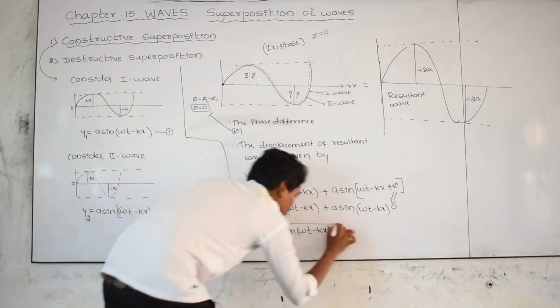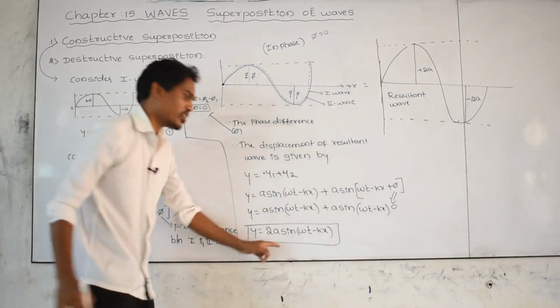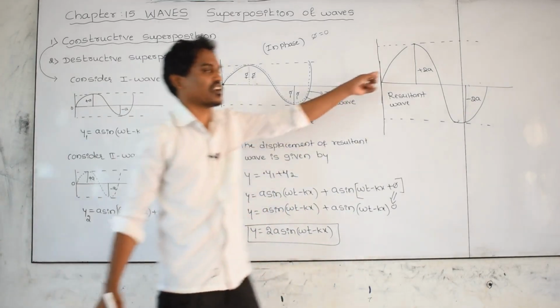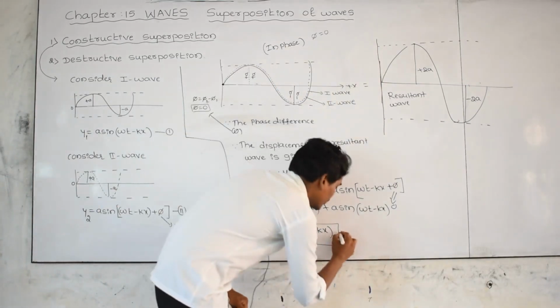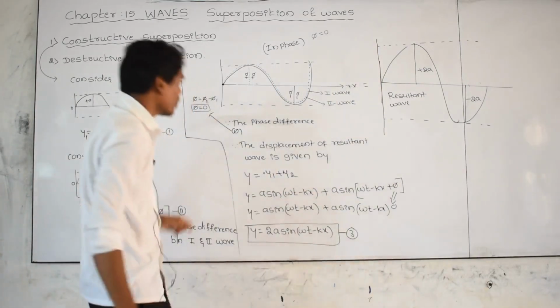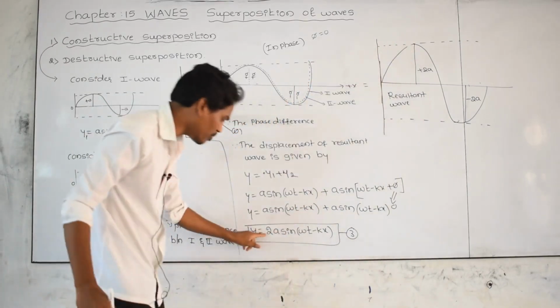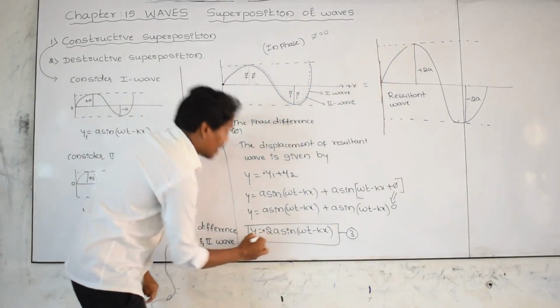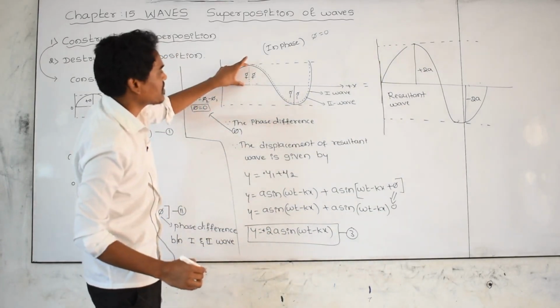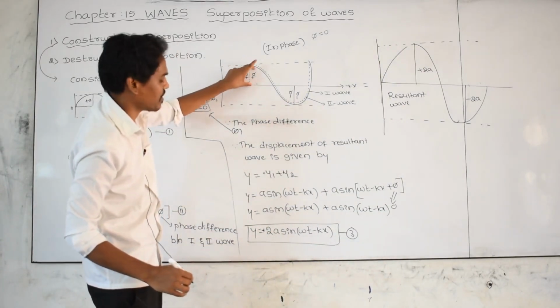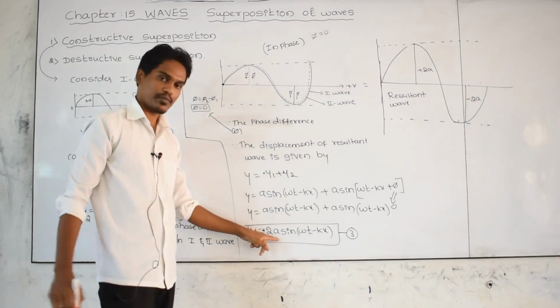This is the resultant displacement equation for the resultant wave. This is the third equation. Therefore amplitude plus a becomes plus 2a. Amplitude of first wave is plus a, amplitude of second wave is plus a, plus 2a.